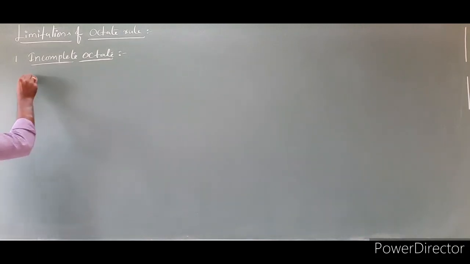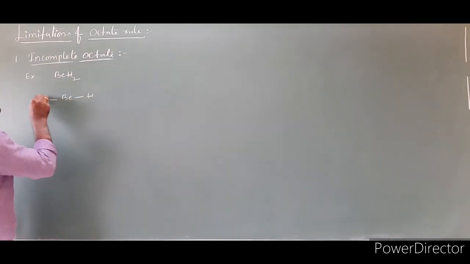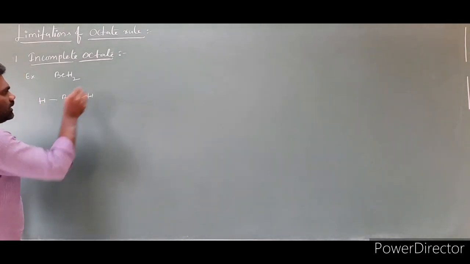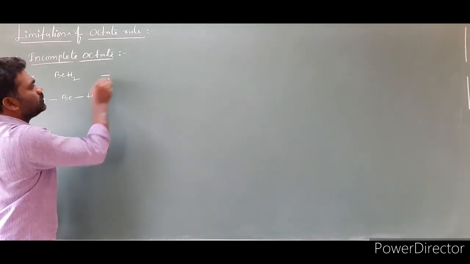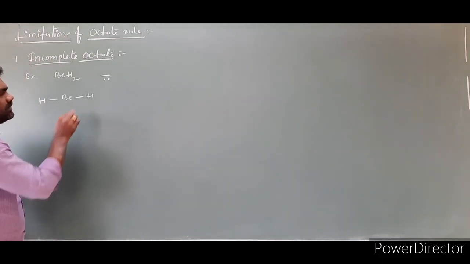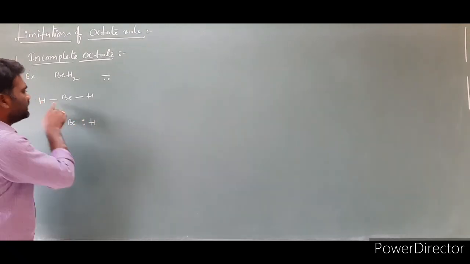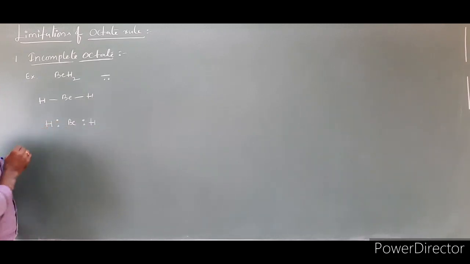For understanding purposes, I am taking the example BeH2. Let us write the Lewis structure for BeH2. Beryllium is bonded to the hydrogens with single bonds. In previous classes I said each bond is made up of 2 electrons. So beryllium is at the center, this bond is made up of 2 electrons, hydrogen, and this bond is made up of 2 electrons, hydrogen. They share it.